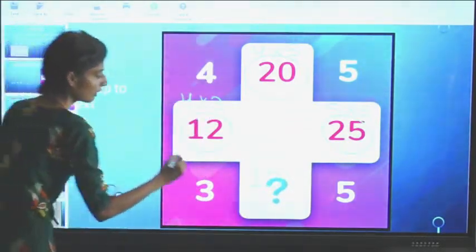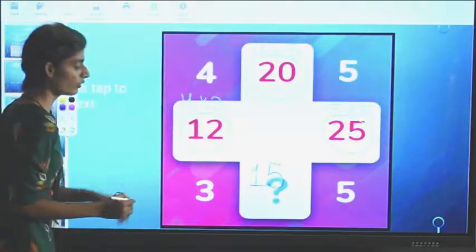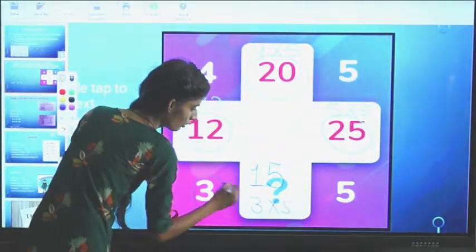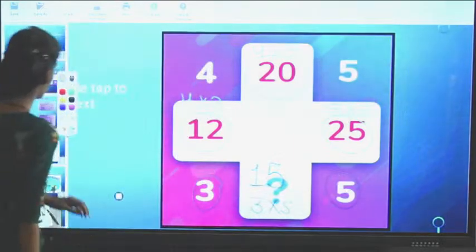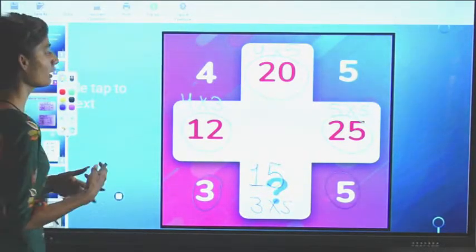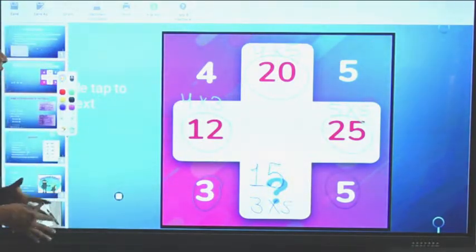I am highlighting it. 15 will be written there. And how did 15 come? 3 multiply 5. 3 is written there and 5 is written there. Hope this is clear to everyone. It was not related to the chapter, but that is for the example, for the explanation purpose only, so that you can get that so many connections are there, so many ways are there, so that we can find out the next term.